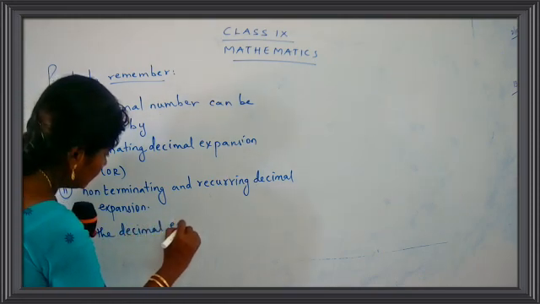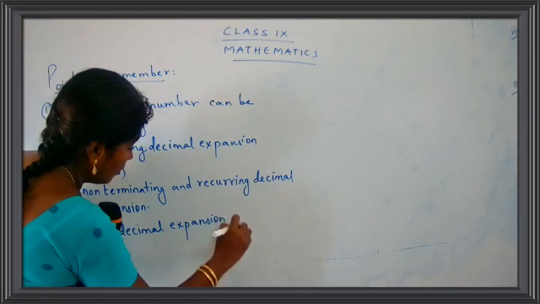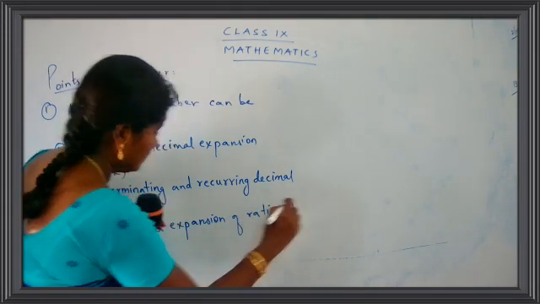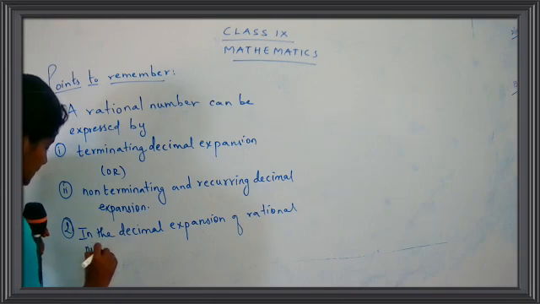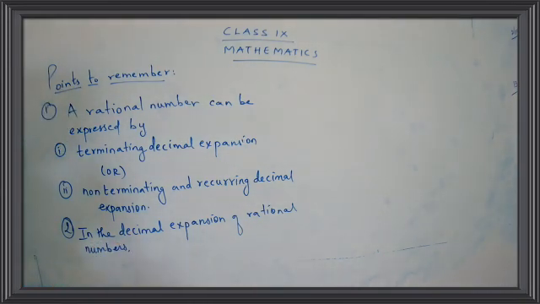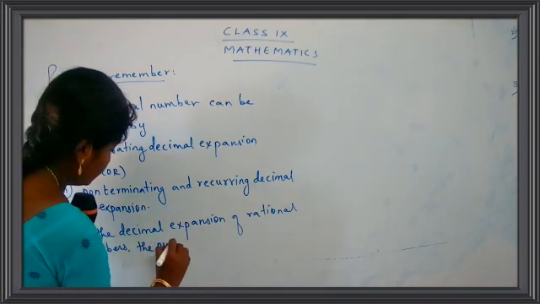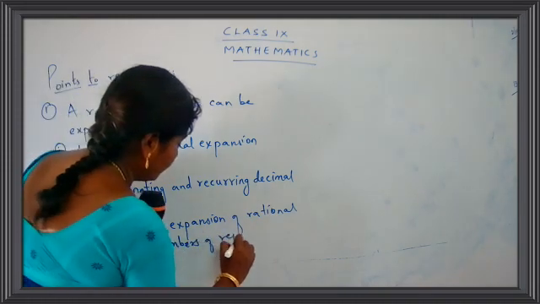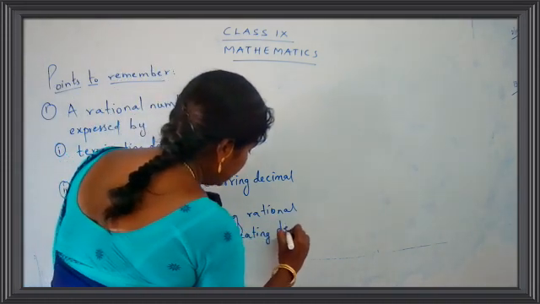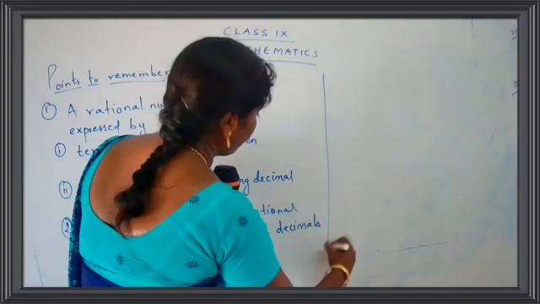In the decimal expansion of rational numbers, the number of repeating decimals is called the length of the period of decimals.